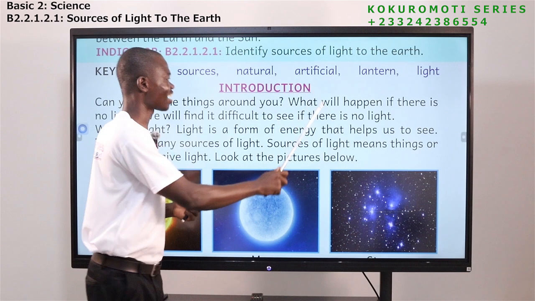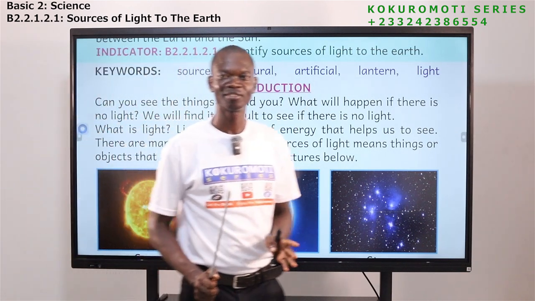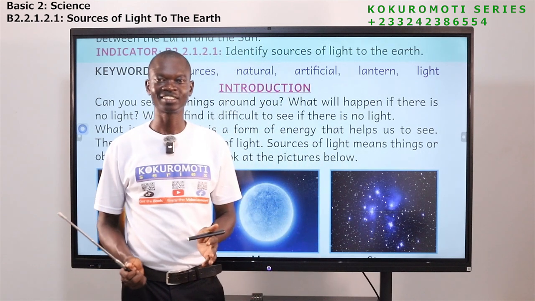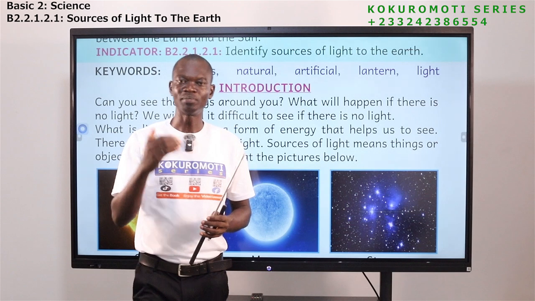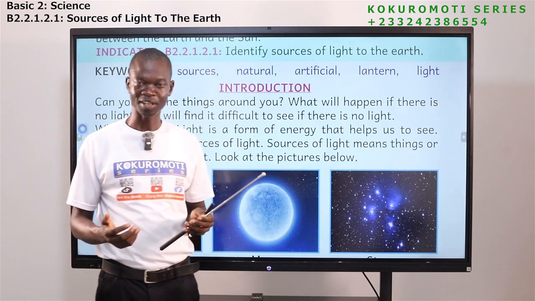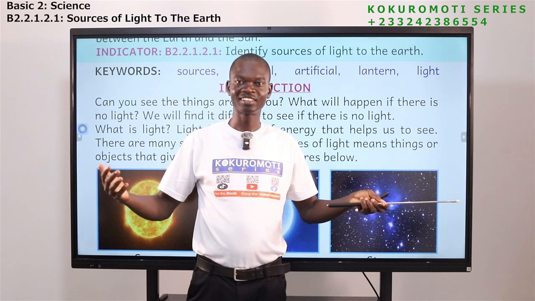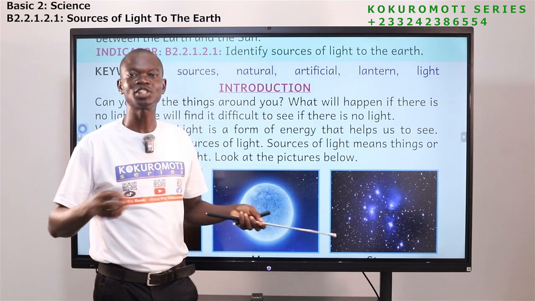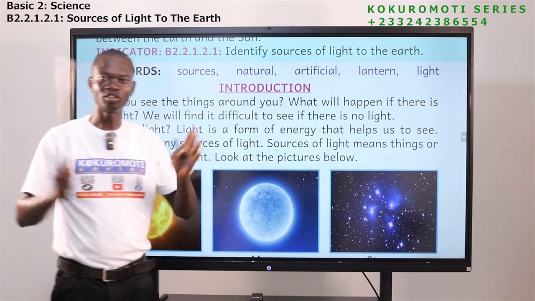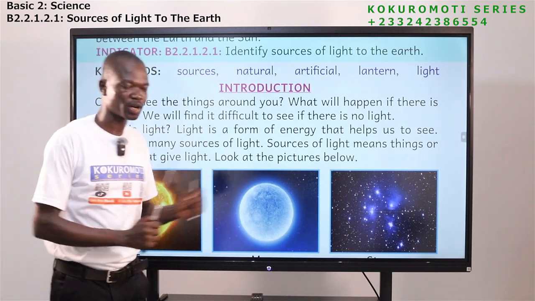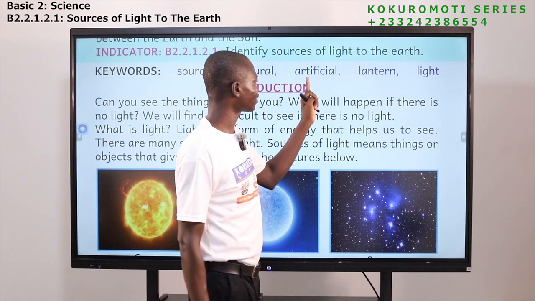Natural is something made by God. Natural things are things that were made by God. But in science, we say natural things are made by nature. It means human beings did not create that thing. We did not make it. So they were made by nature. So that is natural.